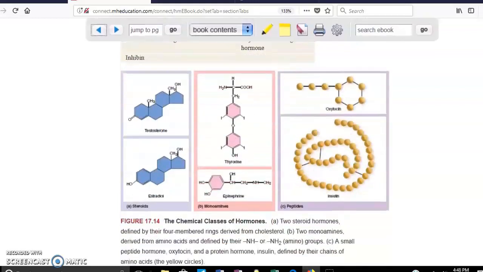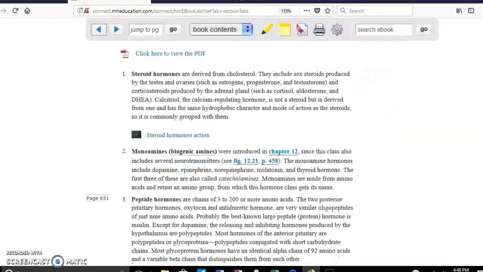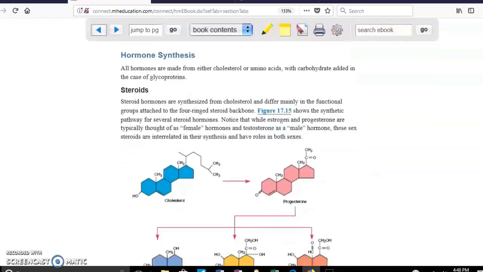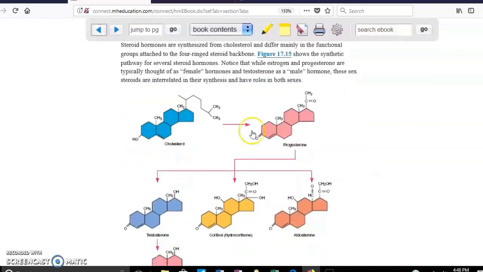So we scroll down. We're going to see the three main groups again. Again, we said the steroid hormones. They come from cholesterol, and such as estrogen. Peptide hormones, such as insulin. And monoamines are going to be epinephrine and norepinephrine. Hormone synthesis, we already said that steroids are going to start from cholesterol. As you can see here, this is the chemical composition of cholesterol. As you can see, they have rings.